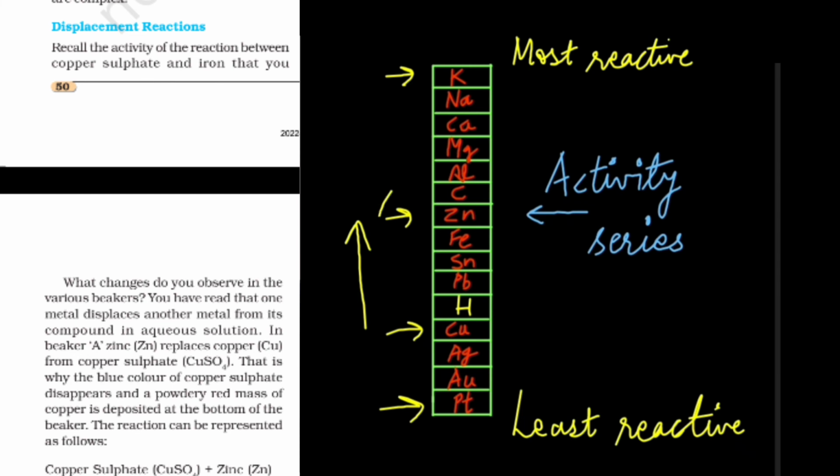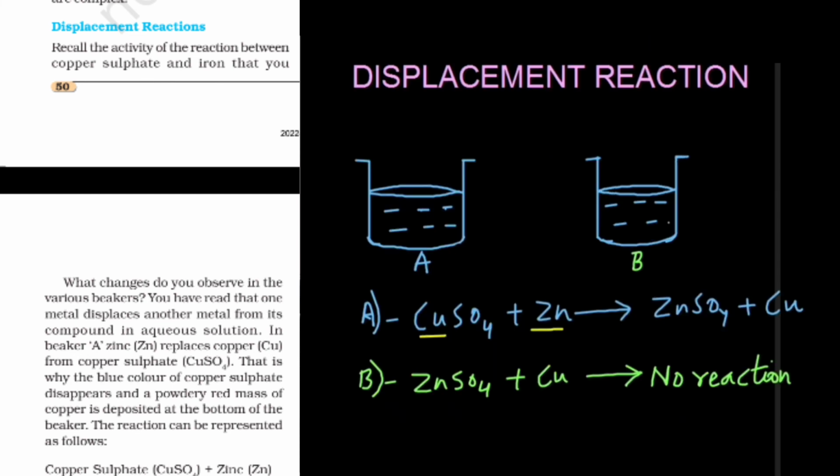That is why zinc is more reactive than copper. That is why it was able to displace copper from its solution. Now we can say that copper is less reactive than zinc. So, in this reaction, copper, which is less reactive than zinc, is not able to displace zinc from its solution. That is why there is no reaction taking place here.